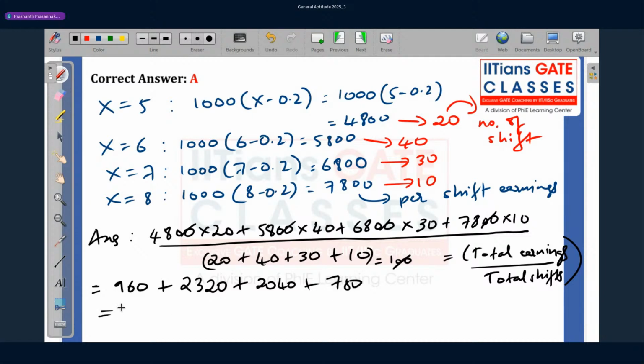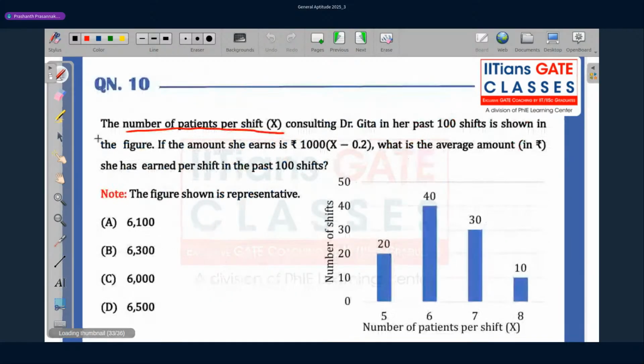Adding all this, it will give 6,100. Correct answer is option A, 6,100.